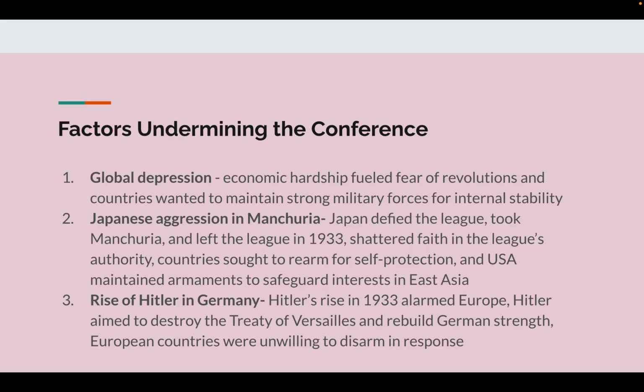Factors undermining the conference. Global depression. Economic hardship fueled fear of revolutions, and countries wanted to maintain strong military forces for internal stability. Japanese aggression in Manchuria. Japan defied the League, took Manchuria, and left the League in 1933, which shattered faith in the League's authority. Countries sought to rearm for self-protection, and the USA maintained armaments to safeguard interests in East Asia.